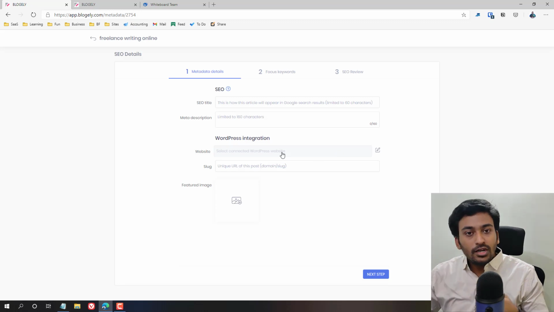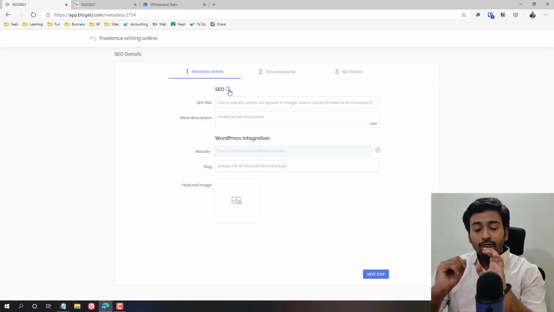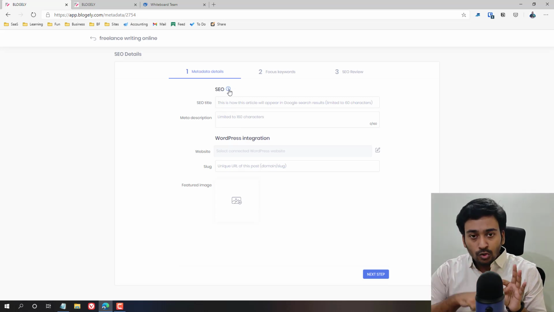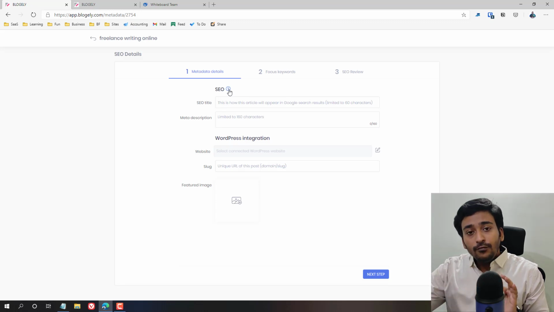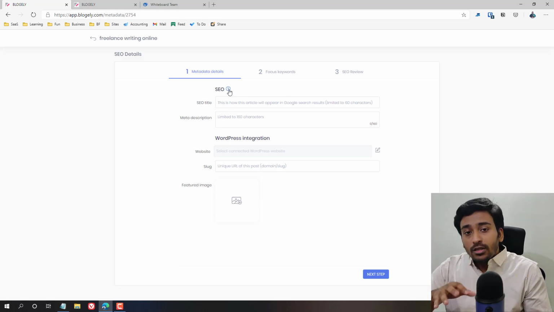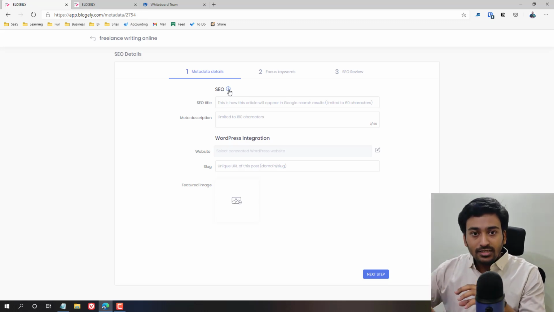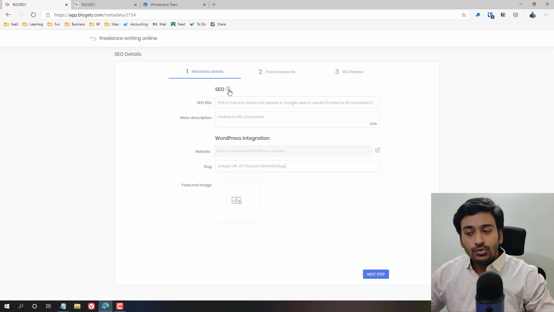If you already have a WordPress website connected with your account, you can select the account and give a post slug for the website URL. You can select the featured image from here, so you can optimize. When you have a Rank Math or Yoast SEO plugin inside your WordPress website, it will automatically fill up these values with the featured image in WordPress. So you don't need to publish and go inside to add these SEO details. It will do that automatically.